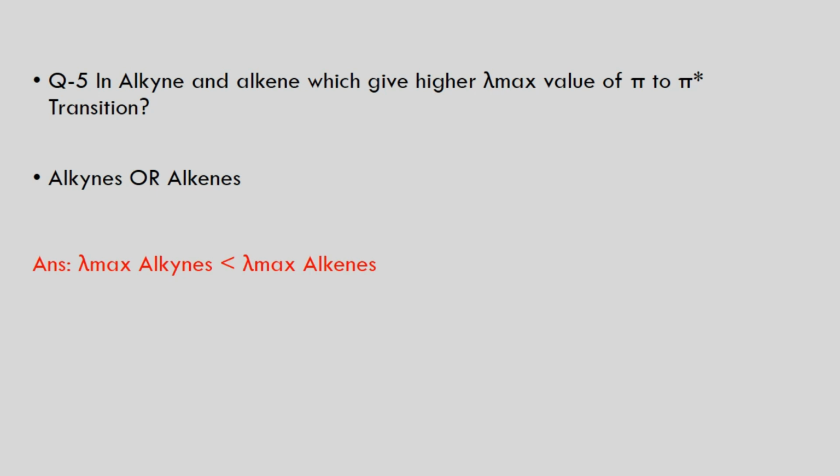So whenever we are talking about the alkene, here we require less energy for the migration of an electron compared to alkyne, and that's why we can easily migrate the electron, and that's why the absorption maxima of alkene is higher than that of alkyne.